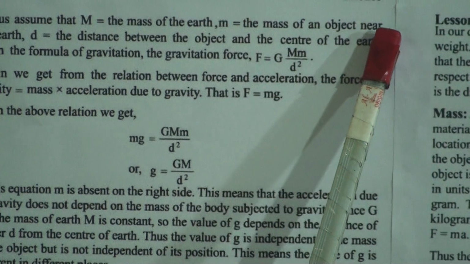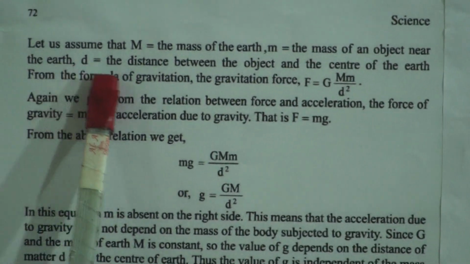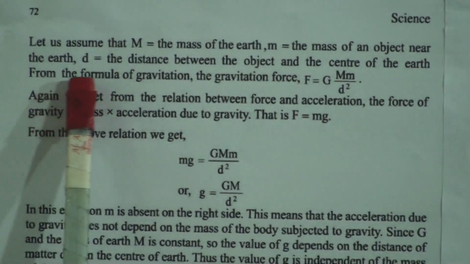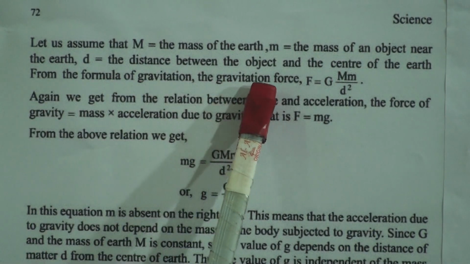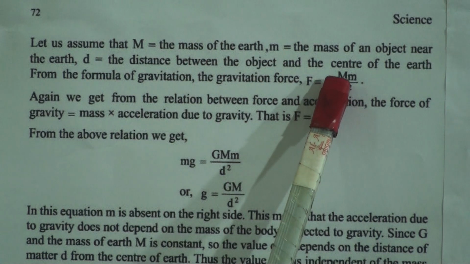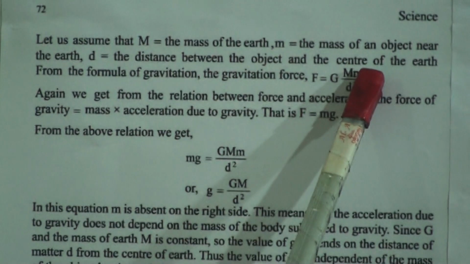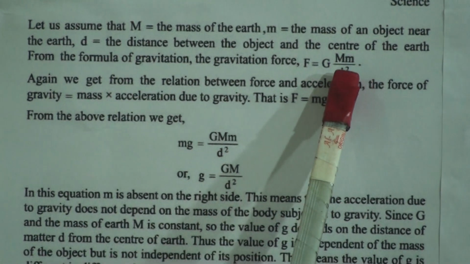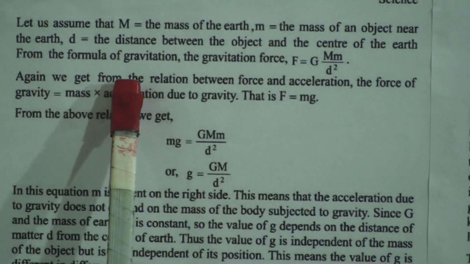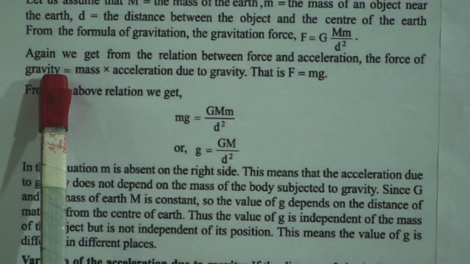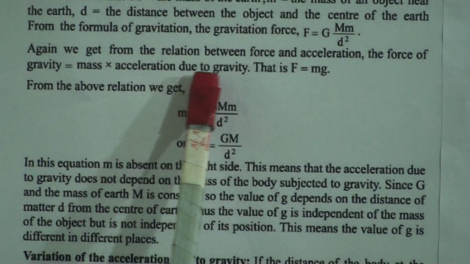Let us assume capital M is the mass of the earth, small m is the mass of an object near the earth, and small d is the distance between the object and the center of the earth. From the formula of gravitational force, F is equal to capital G multiplied by capital M multiplied by small m divided by d square. Again, from the relation between force and acceleration, the force of gravity is equal to mass multiplied by acceleration due to gravity.